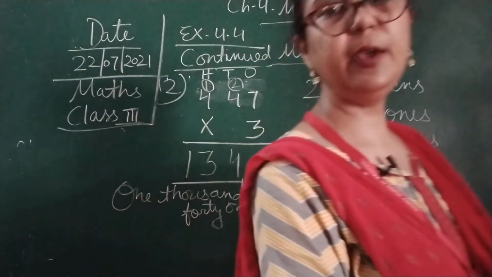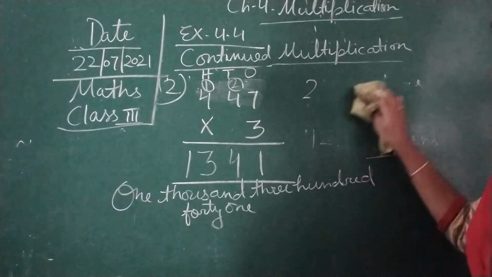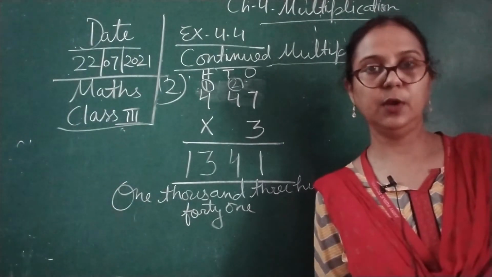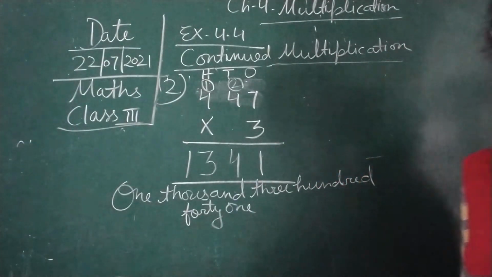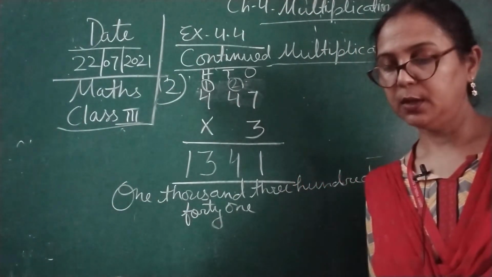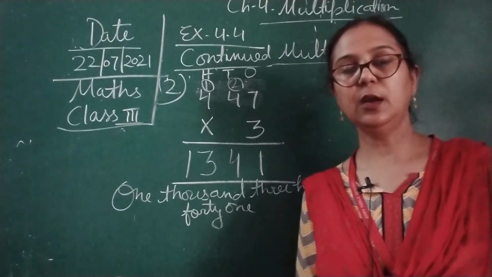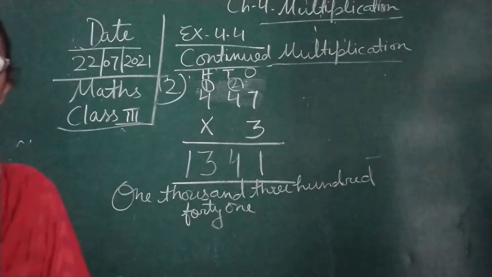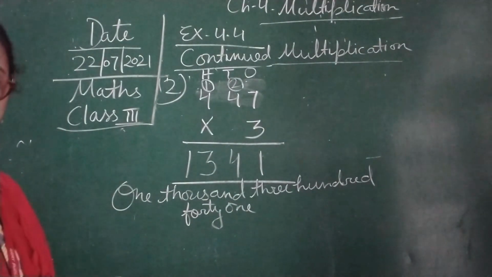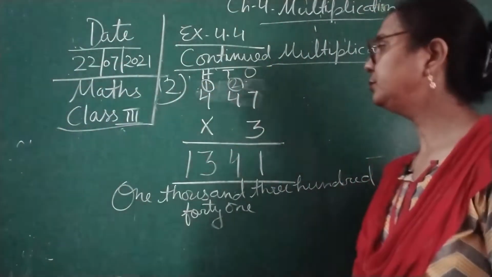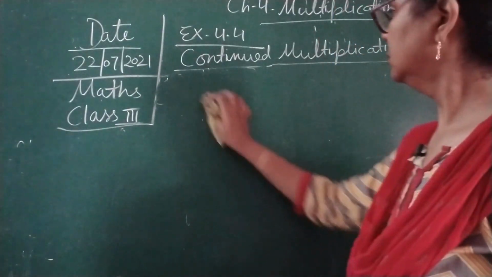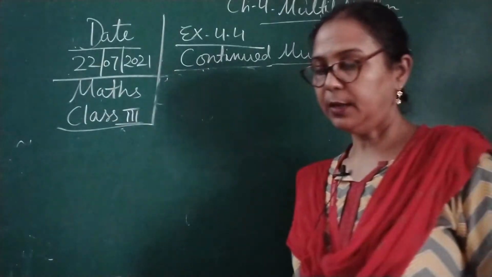This is the second question we have completed. Completed children. Now after that we will do number 3. Okay, number 3 of exercise 4.4 in your composite mathematics book, page number 17. So children, complete it. Take a screenshot. Now we are going to do number 3.